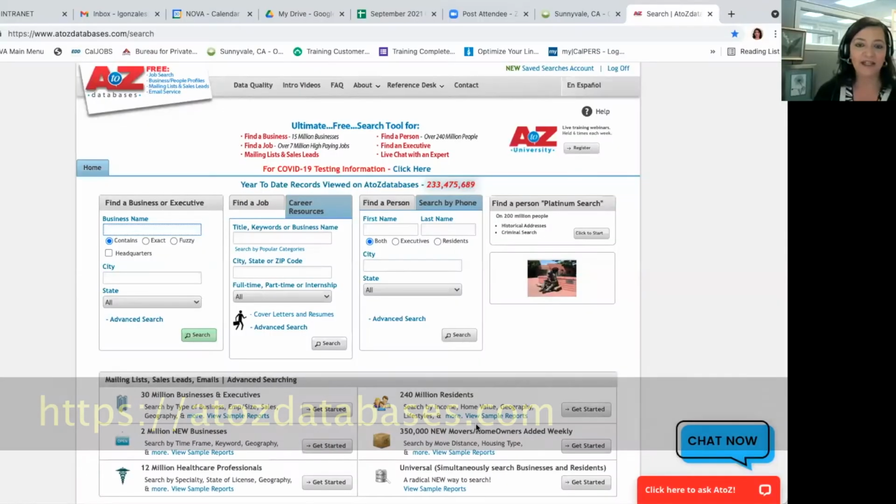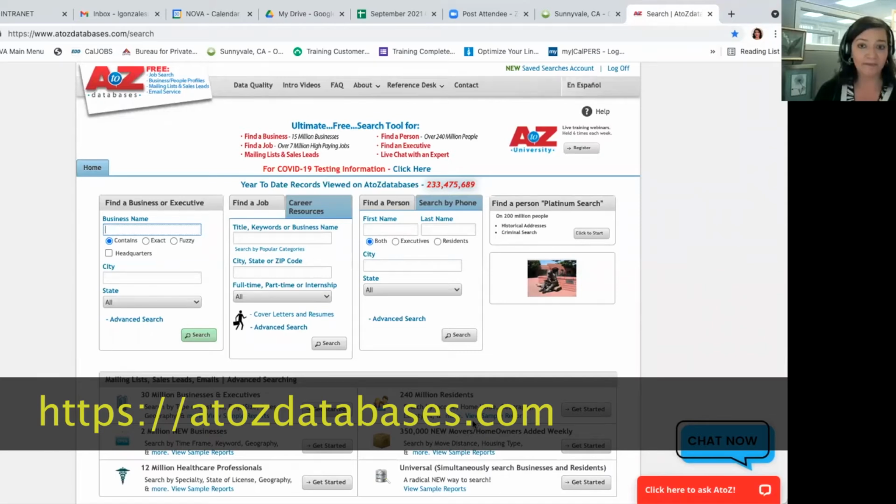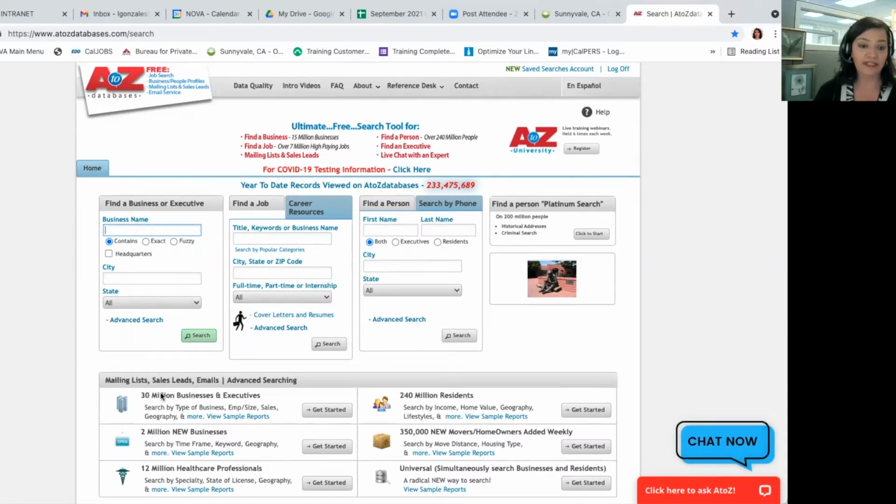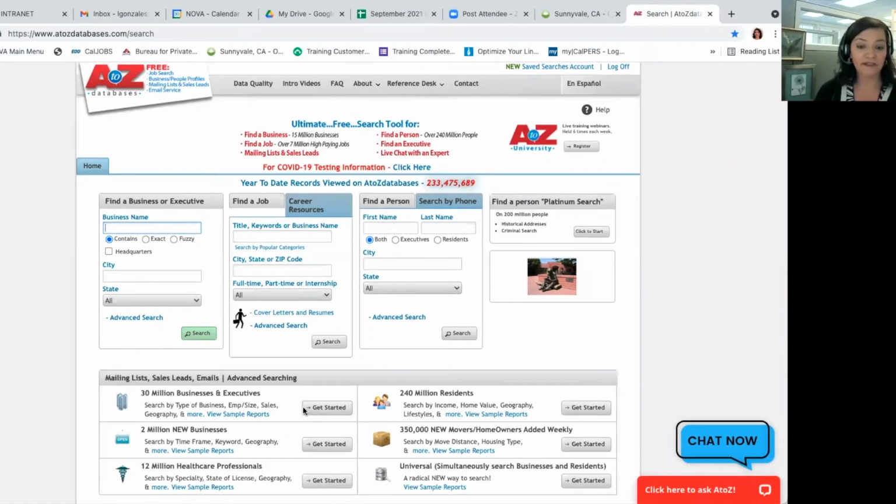Let me get to the site here. What you should see now is the A to Z database system. And it's a very simple system to use. I just want to go ahead and show you how to utilize it. Over here on this area where it says business name, if you have a current business or a place of employment that you're interested in, you could certainly just type that business name and say search and then look at that information. But I like to go into the advanced search and show you some of the filters that are available to you, as well as the same link here under 30 million businesses and executives that you could also say get started and go into that advanced search I'm talking about.